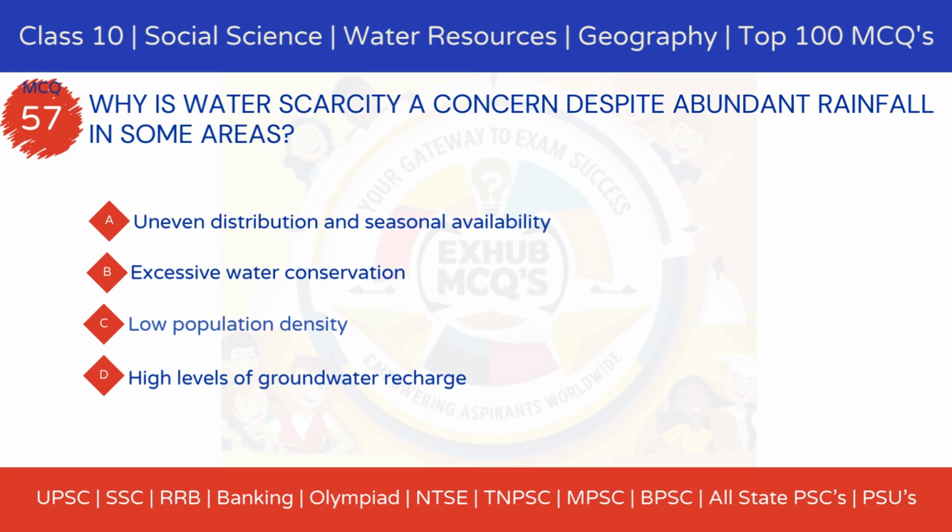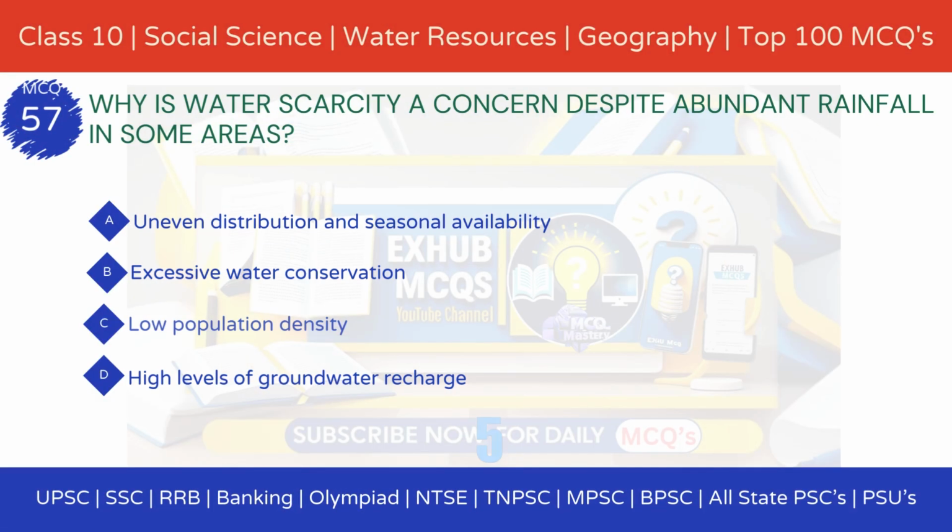Why is water scarcity a concern despite abundant rainfall in some areas? Option A, uneven distribution and seasonal availability. Option B, excessive water conservation. Option C, low population density. Option D, high levels of groundwater recharge.